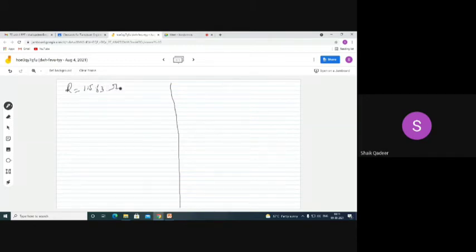You see now, when R naught is 100 ohms, the temperature is 25 degrees. When the temperature increased to 65 degrees, the R value increased from 100 to 115.63, an increase of 15.63. Now, in case of B, what is asked? Suppose alpha is not given, alpha needs to be calculated. So, how to find this?